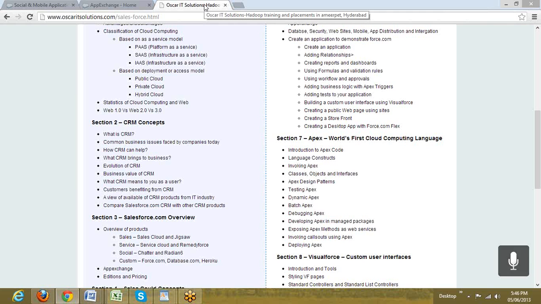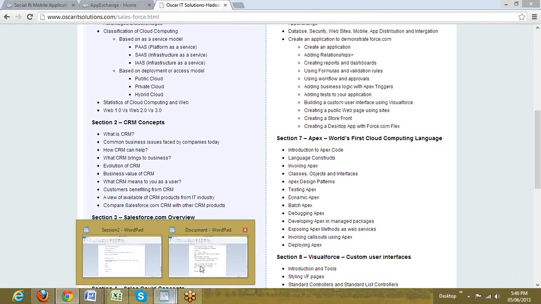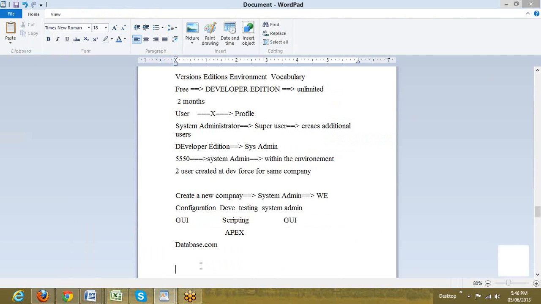There are two things. We mentioned apps, tabs, objects, fields. All these components in Salesforce will exist in two ways: one is standard, and the other is custom. There would be some default things in Salesforce which we consider as standard. We can create whatever we want, and that is considered as custom. Is the point clear?